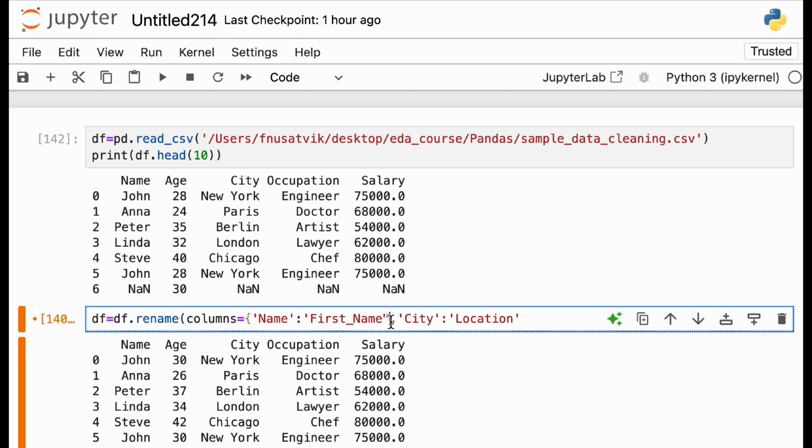Let me change it here, and this worked, and now we close it. So what are we doing? We are using the rename function, changing name to first name and then city to location.